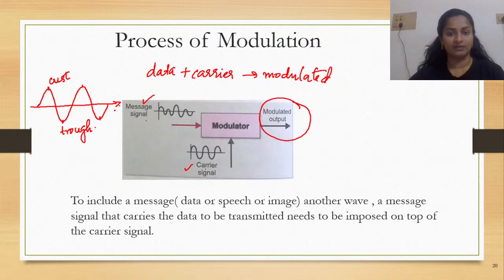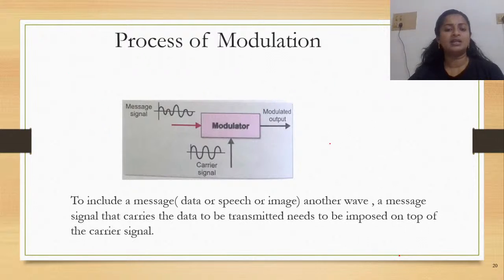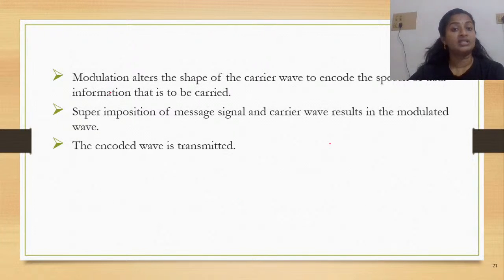So when you have to include a message, we told that the message cannot be transmitted as such. It needs the help of a carrier signal to transmit it, right? So when it is taking the help of a carrier signal to transmit the data, some superimposition or some addition of both the signals happens, and this is how the modulated signal is generated. So what does this modulation actually do? It alters the shape of the carrier wave. So the carrier wave shape is actually changed here.